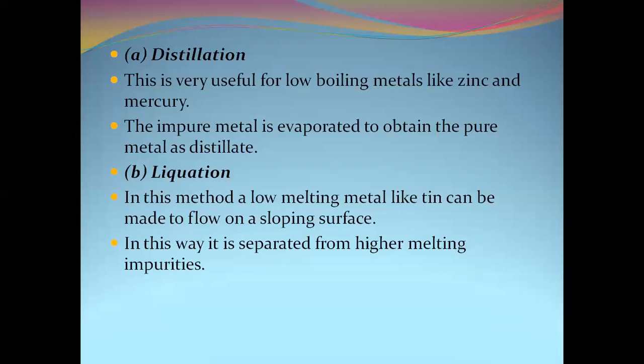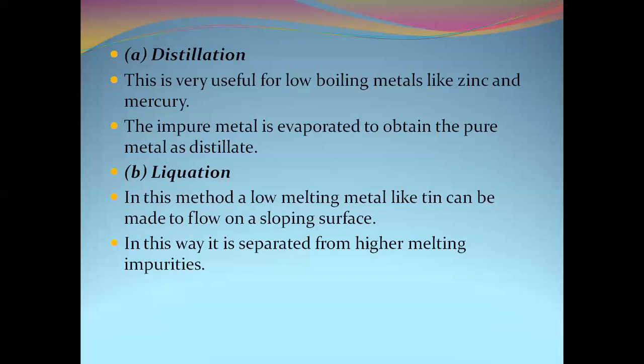Another method is liquefaction. This method is applied for a low melting metal like tin, which can be made to flow on a sloping furnace. Here the condition concerns the melting point. Earlier we said the boiling point, now we think of the melting point. Distillation is done for those metals whose boiling point is less than that of the impurities present in it.